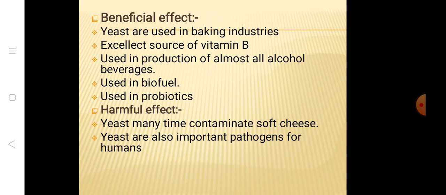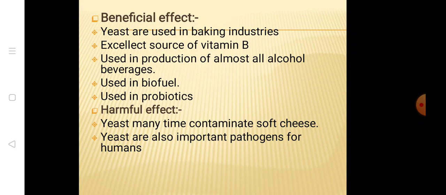In the general characteristics we have seen the size of yeast is around 3 to 4 micrometers, and the cell wall is made up of mannan, beta glucan and a small amount of chitin. They are eukaryotic, unicellular, non-filamentous. Then we have seen the average temperature and the acidic environment that favor growth. This is about the general characteristics.